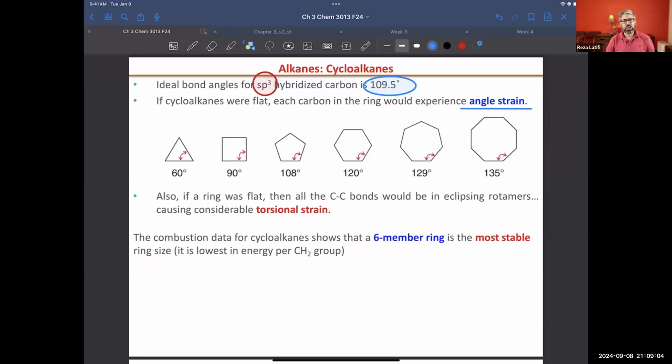Also, the hydrogen atoms or substituents attached to the carbon atoms will be in eclipsed position. That means they will see each other and they will repel each other. So you are going to see torsional strain as well. I mean, repulsion technically.